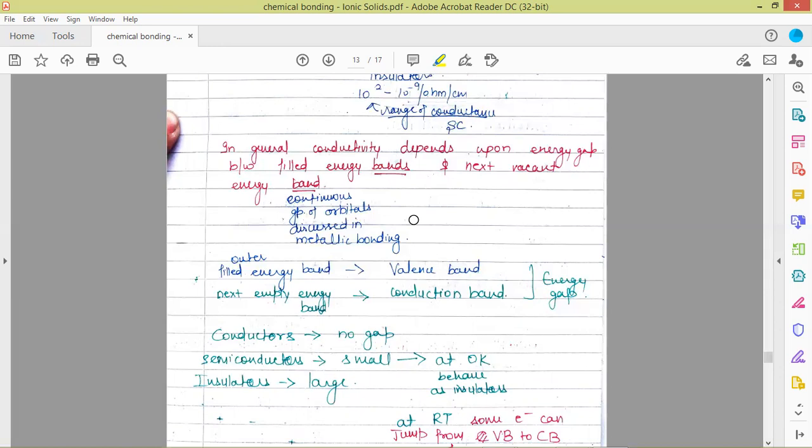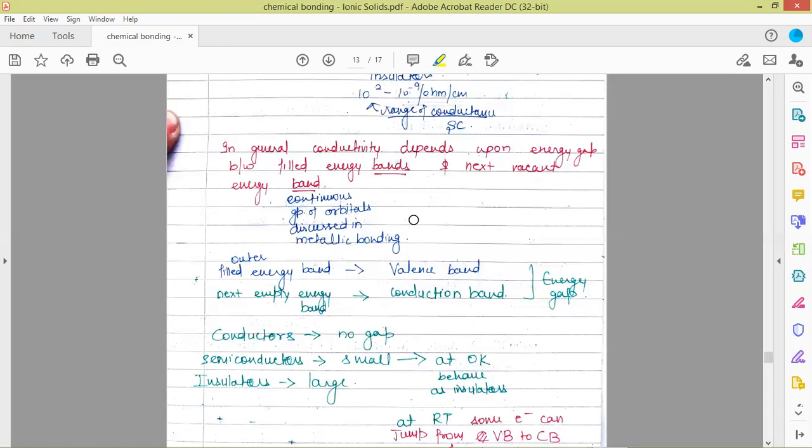For conductors, there is no gap between the valence band and the conduction band. These two bands are overlapping in the case of conductors. So electrons can easily travel from one band to the other in case of conductors. So that is why they conduct electricity.